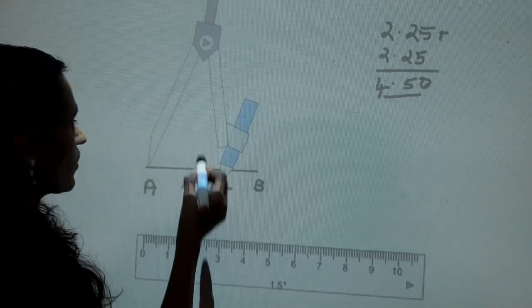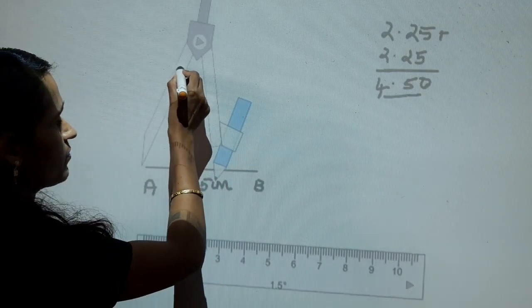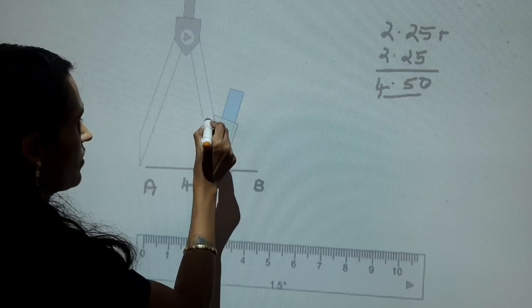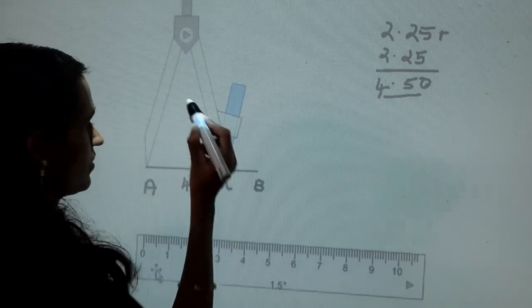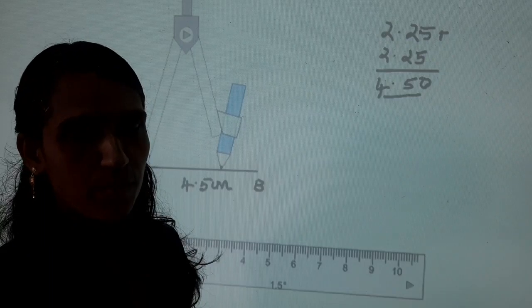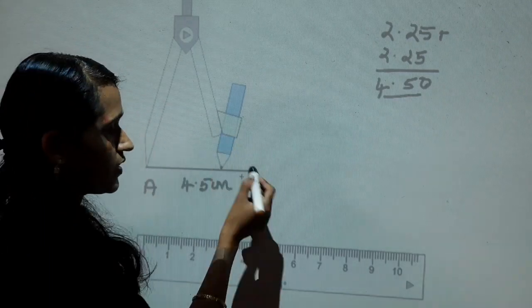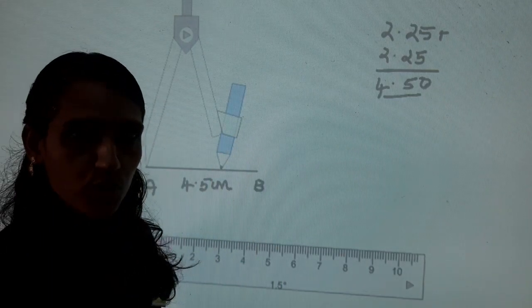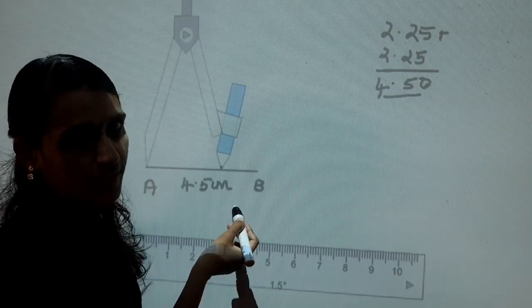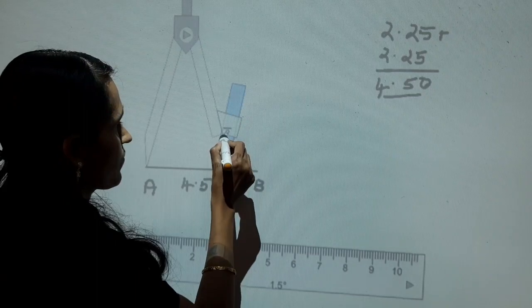Next, take a compass and keep the point on A and take a measurement more than half of the line and draw two arcs on both sides of the line, that is AB.